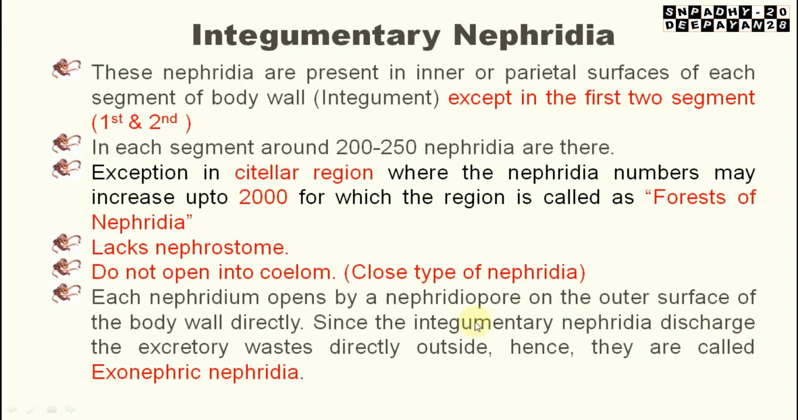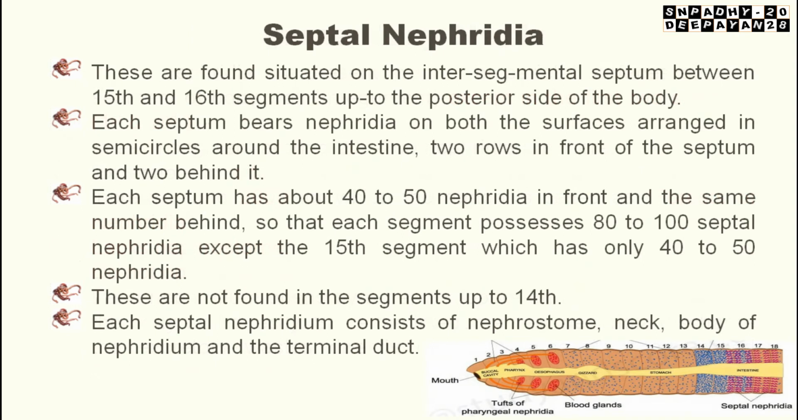Since the integumentary nephridia discharge the excretory waste to the outside, they are known as exonephric nephridia. But in the case of pharyngeal nephridia, the discharge was into the lumen. That's why it is entero. But here it is outside the body wall. That's why it is known as exonephric nephridia.